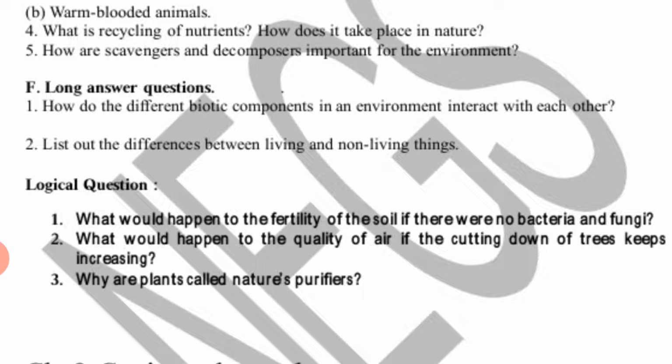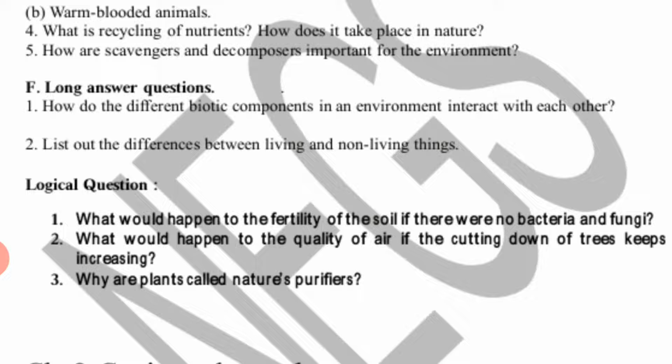Question number 2. List out the difference between living and non-living things. First of all, living things are made up of cells. Non-living things are not made up of cells. Second, living things follow a cycle of growth. Non-living things do not follow this cycle. Third one, living things reproduce.